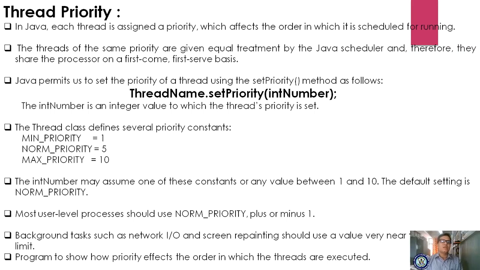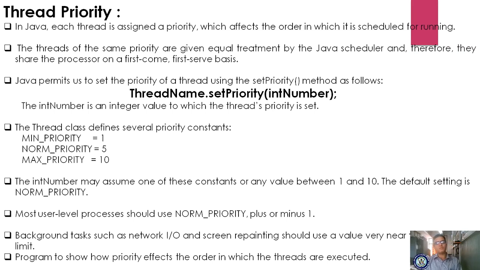The threads of the same priority are given equal treatment by the Java schedulers, and therefore they share the processor on a first come first serve basis. So every thread having the same priority is treated the same by the Java schedulers or CPU schedulers. Therefore they share the processor on a first come first serve basis, that is, first in first out.